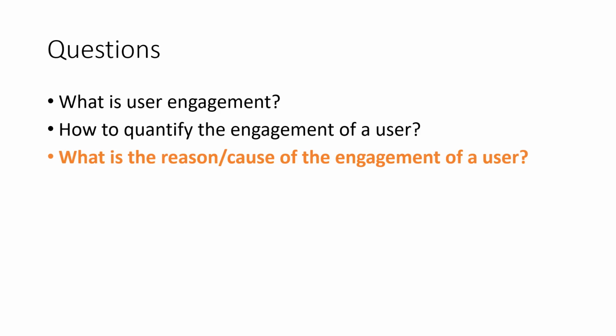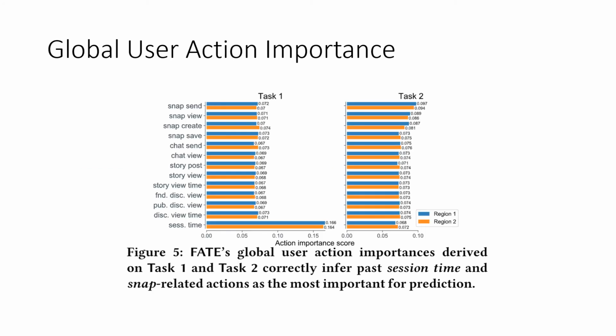However, as we introduced before, we are not only interested in an accurate prediction of user engagement, but also want to know the reason of the user being engaged or not. To answer this question, we show the explanations from our framework. We begin with the global user action importance that's learned on the whole dataset. As we can see for task 1 and task 2, our framework